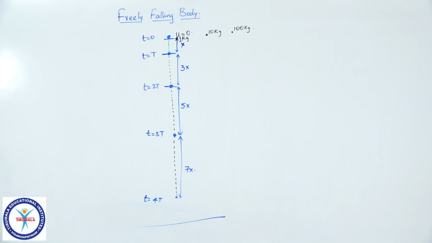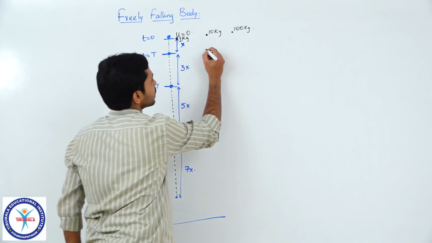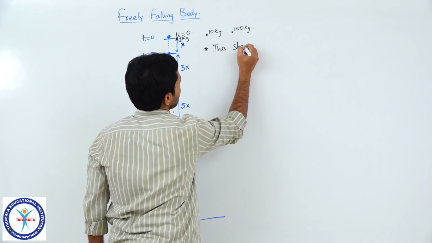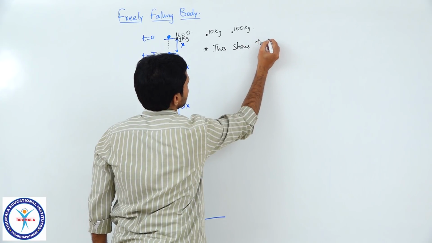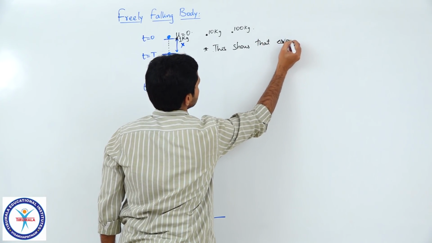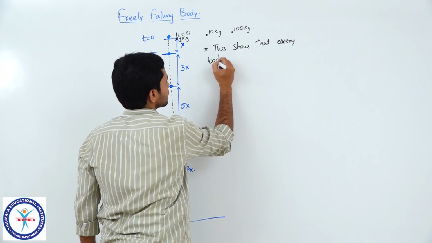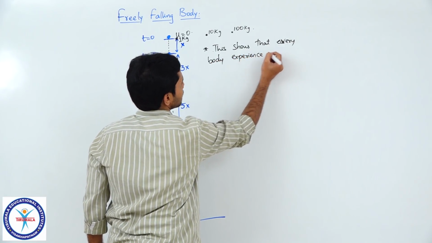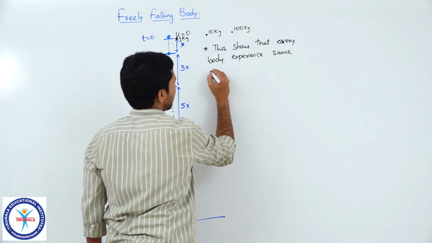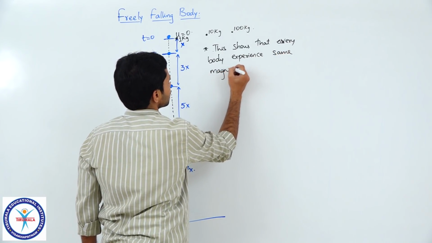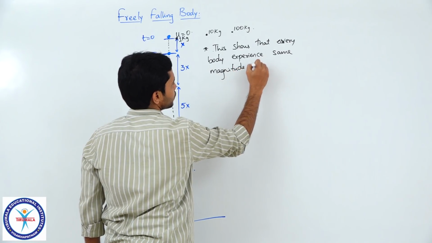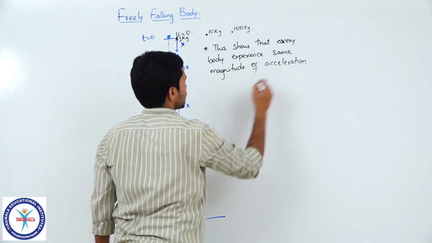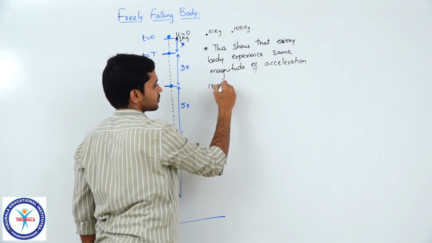Clear? So, this is the result, and as I told you, this shows that every body experiences the same magnitude of acceleration, irrespective of its mass.